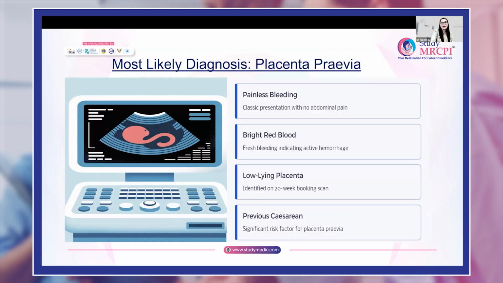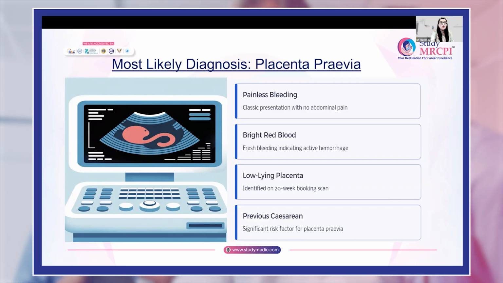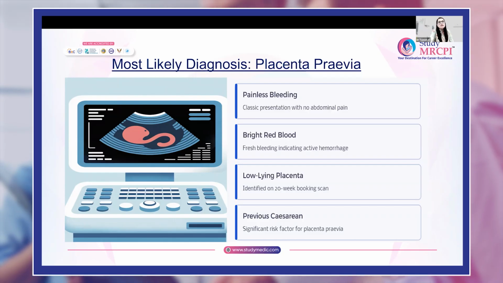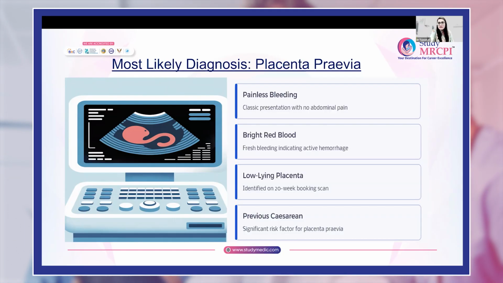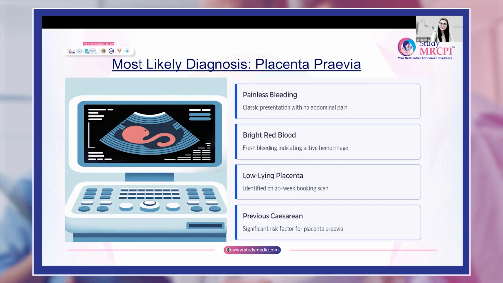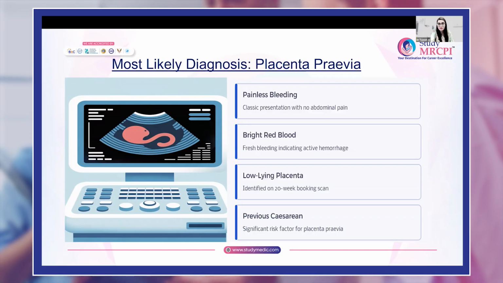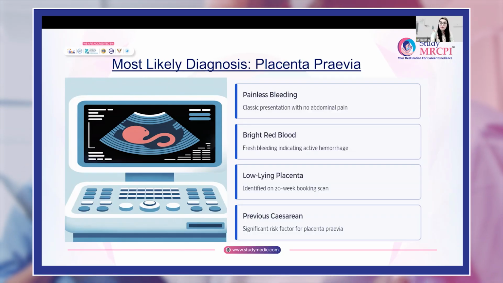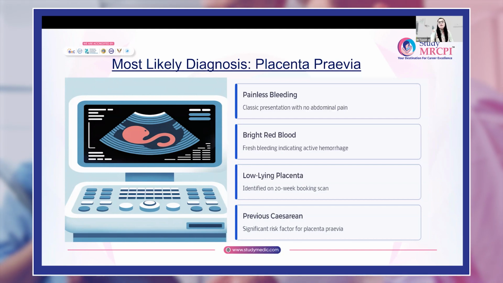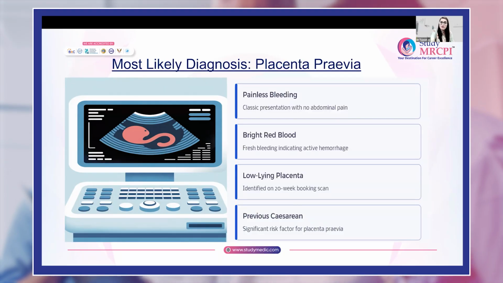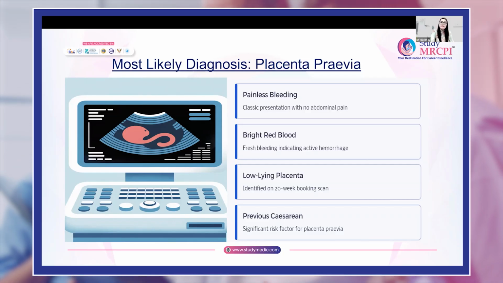So the most likely diagnosis: you will pick the risk factors given in this scenario and reach the most likely diagnosis. This is painless bleeding, which is the classic presentation for placenta previa with no abdominal pain. It is bright red in color, and fresh bleeding indicates active hemorrhage. Low-lying placenta on the 20 weeks scan is again indicating that this is placenta previa, and the previous delivery was by cesarean section, which is again a significant risk factor for placenta previa.